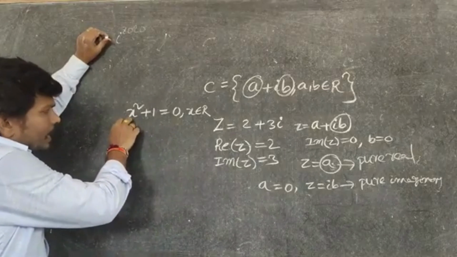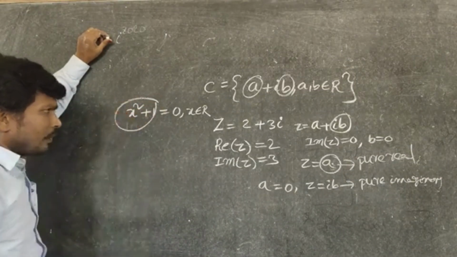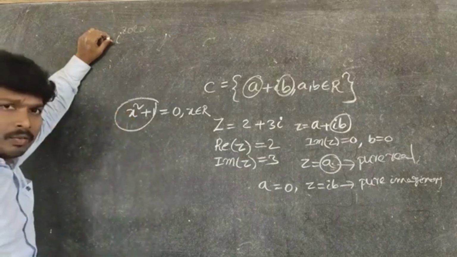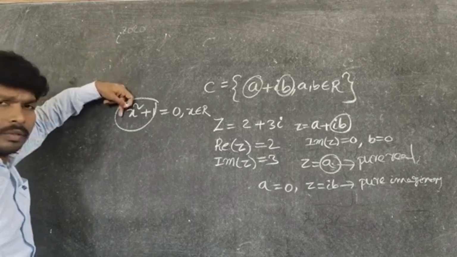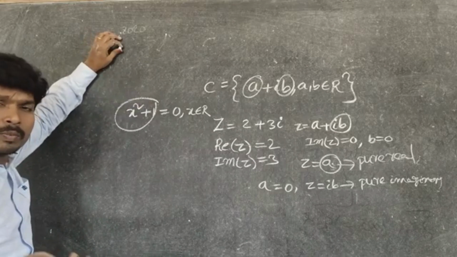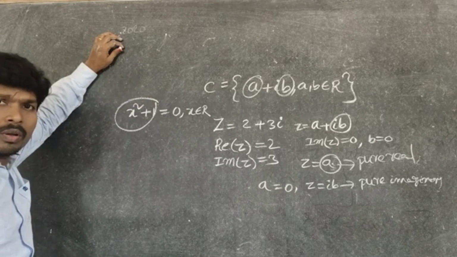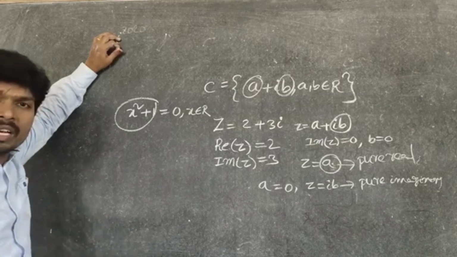Is there any real number which, substituted in place of x, gives a 0 output? No, because this is completely positive and this is also positive. Positive plus positive can never be 0, no? So what is your answer? There is no such real number.